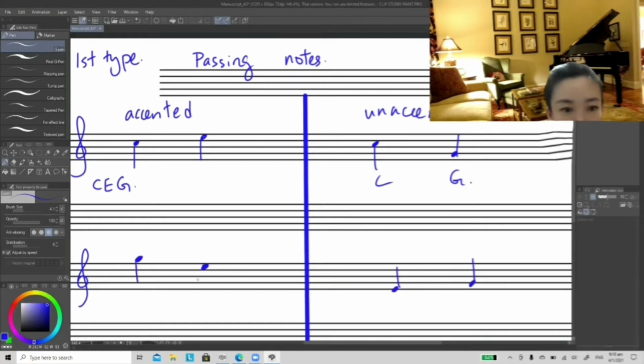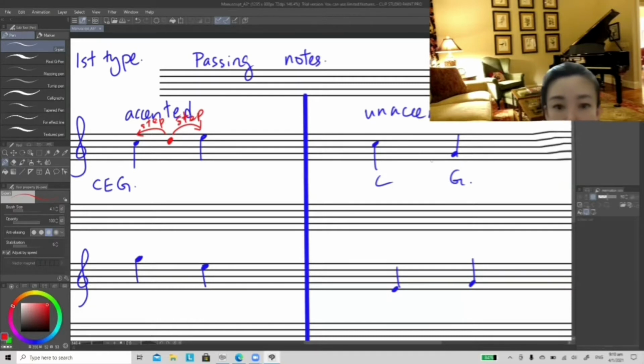So let's say this is simple duple time. Between C and E, you can add a D. And when you add the passing note, make sure it's 1 step lower and 1 step higher. This passing note must be prepared by step and resolved by step. So the passing note is closely related to the note before and after.